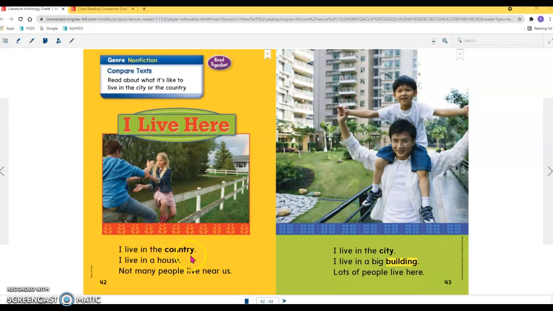I live in the country. I live in a house. Not many people live near us. I live in the city. I live in a big building. Lots of people live here.